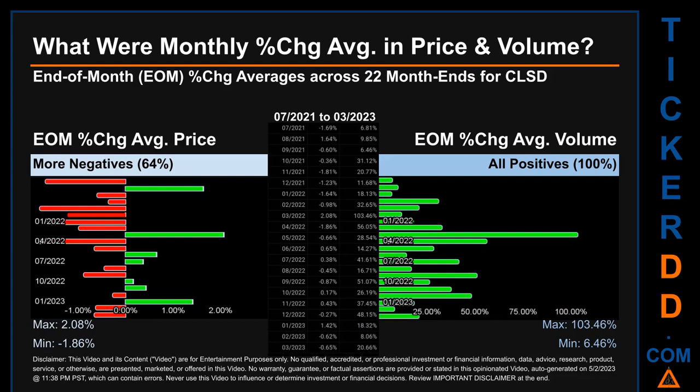Price saw an end-of-month max of 2.08% in average percentage change along with a minimum of minus 1.86%. For volume, the maximum and the minimum monthly percentage change were respectively 103.46% and 6.46%.